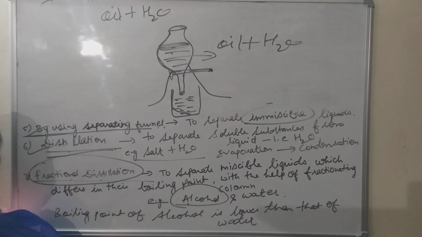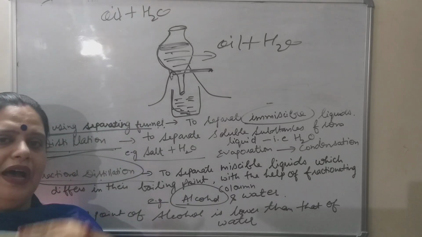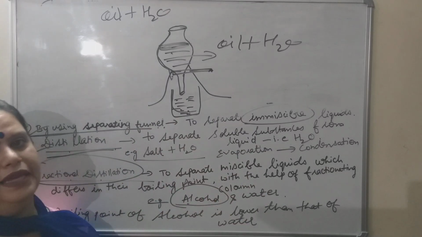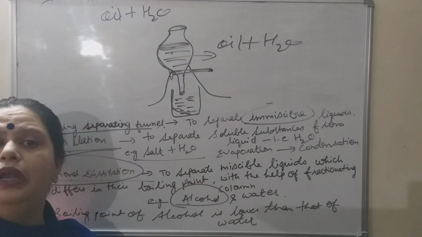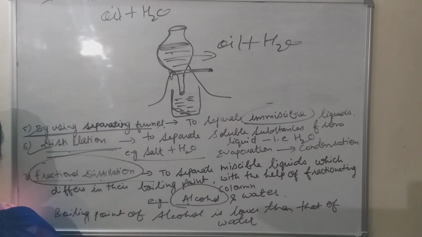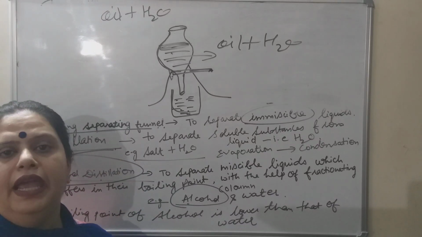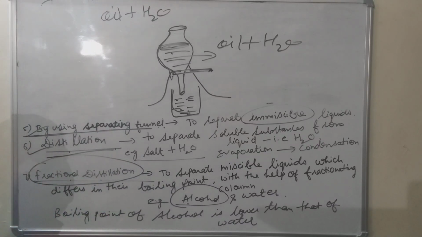And it is also done by using special apparatus. If I want to show you this thing in the lab, we have to take round bottom flask, condenser, conical flask, etc. But in definition, what you will write? Method which is used to separate soluble solid from liquid. It can be salt, it can be glucose, it can be copper sulfate, it can be ferrous sulfate, etc. So that is distillation.